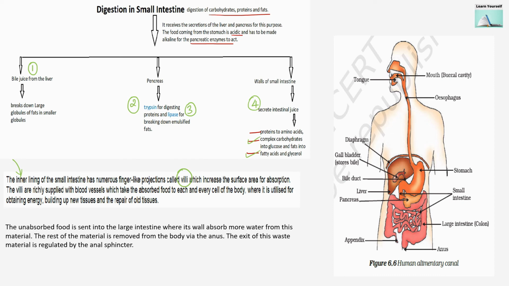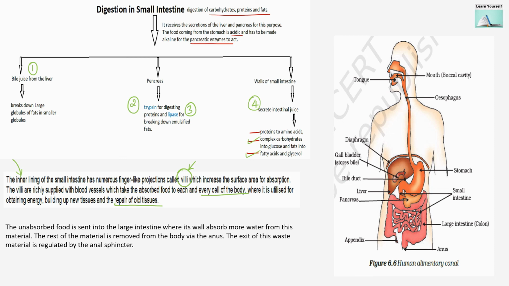That nutrition has to be absorbed. So that absorption will be taken care of by this structure called villi. The villi are richly supplied with blood vessels which take the absorbed food to each and every cell of the body, where it is utilized for obtaining energy, building up new tissue and repair of old tissue. So this is the function of absorbed nutrition. And who will absorb all this nutrition in the small intestinal wall? The finger-like projection villi will be there on the wall of the small intestine. It will absorb all this nutrition.